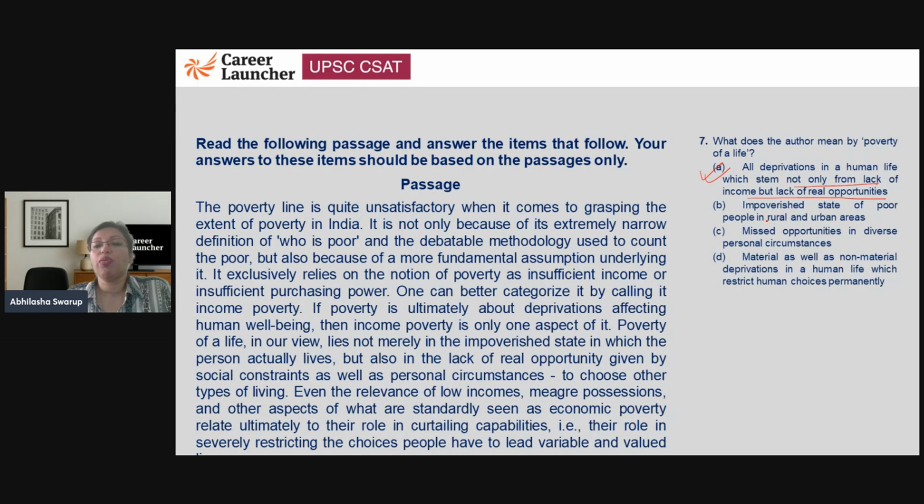Impoverished state of poor people in rural and urban areas, no. Missed opportunities in diverse personal circumstances, no. Material as well as non-material deprivation which restrict human choices permanently. We don't know if it is permanent. So not D. So best answer will be option number A.